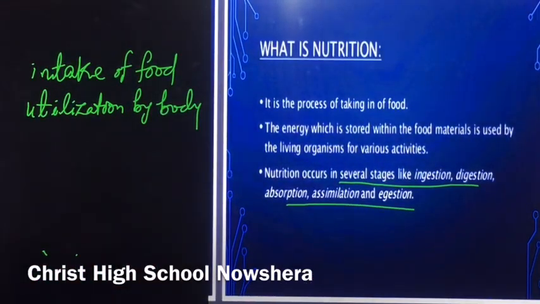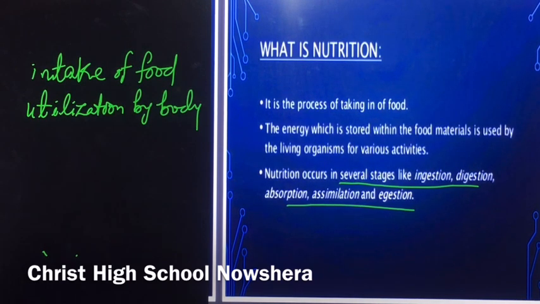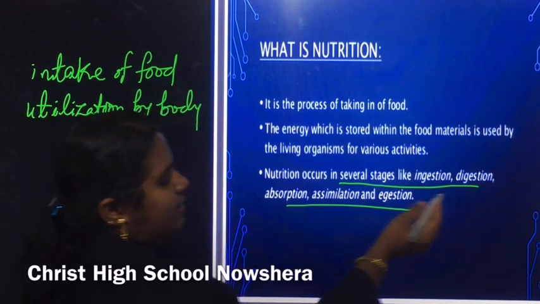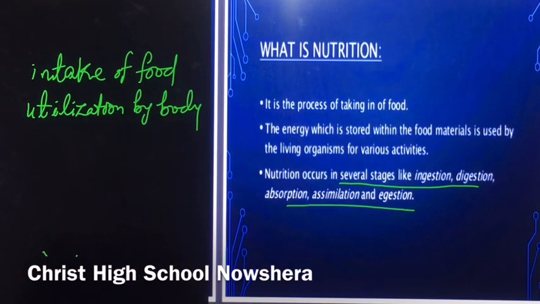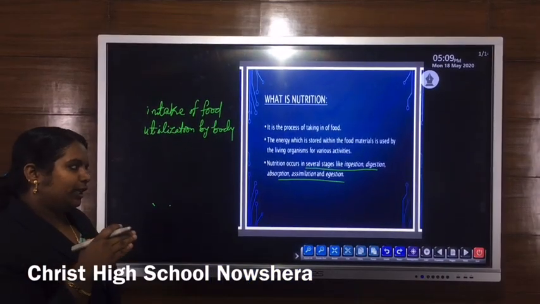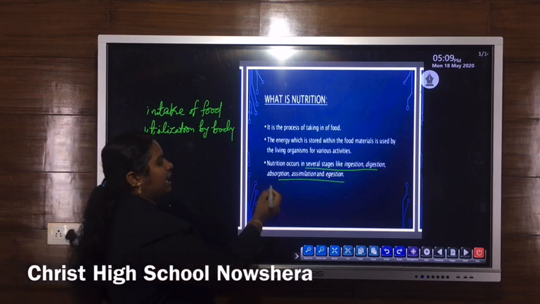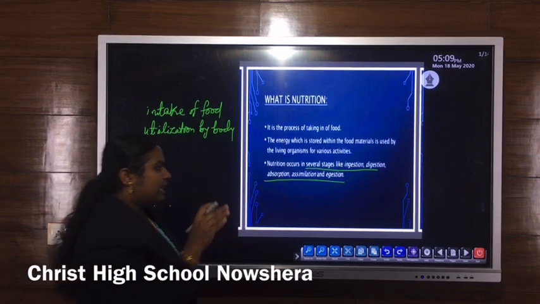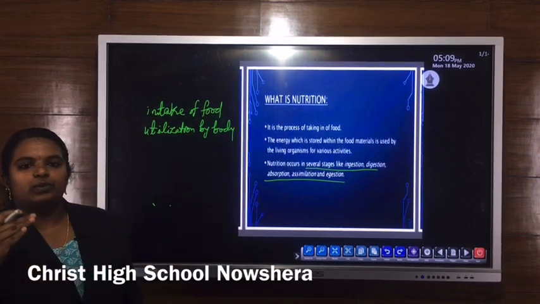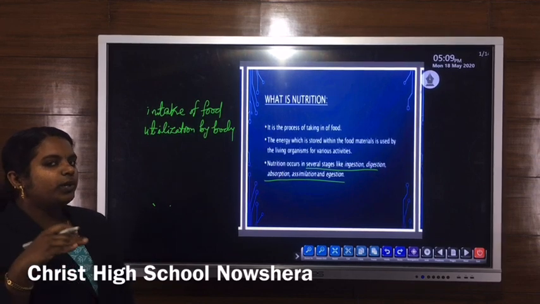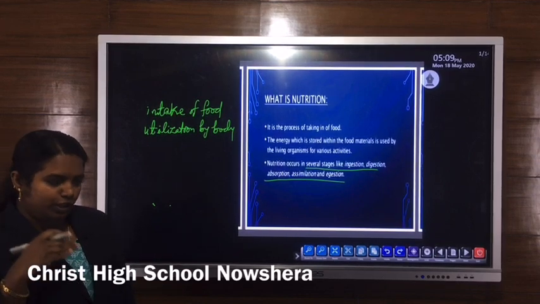The first step is ingestion. Ingestion means intake of food, or eating. Then the second step is the digestion process. Digestion involves the breakdown of large food particles into simpler as well as soluble form. Then the third step is the absorption process. That means the simpler, soluble food is absorbed by different body cells or tissues.